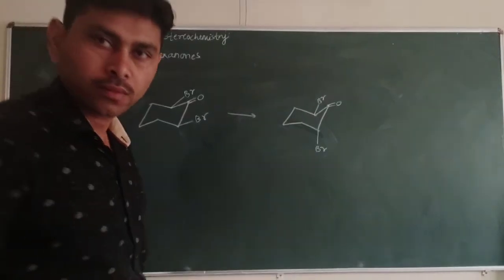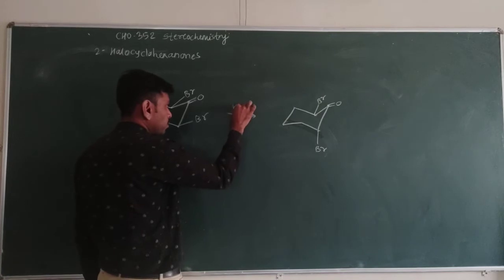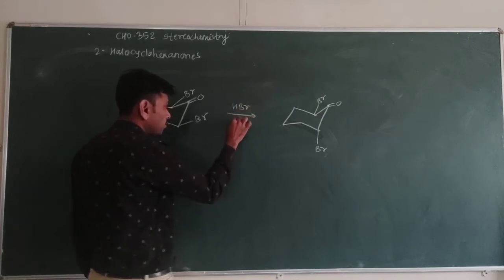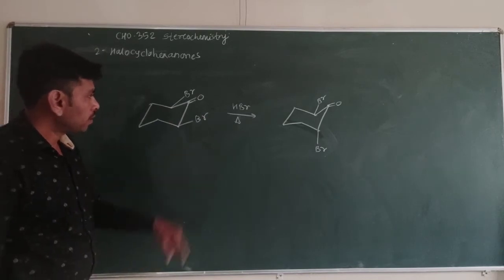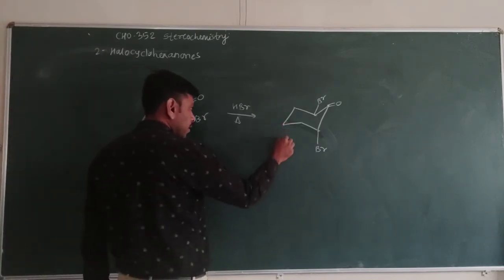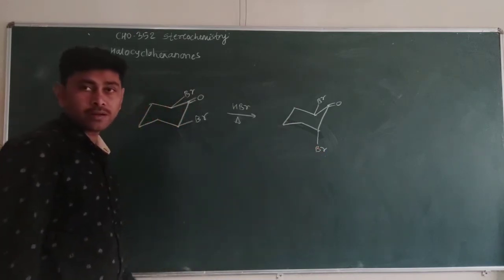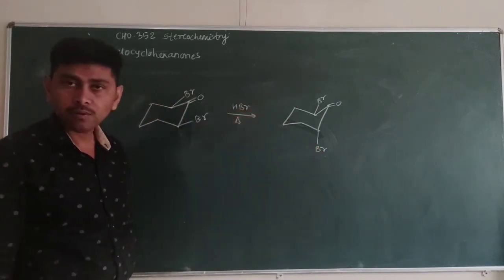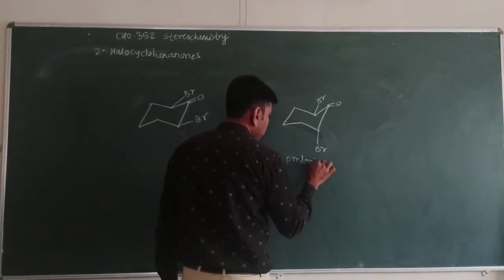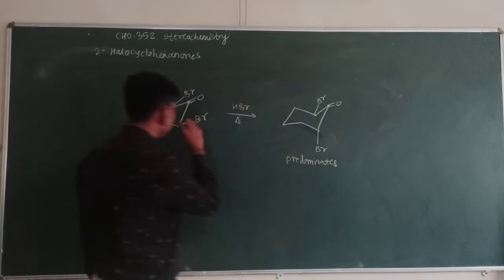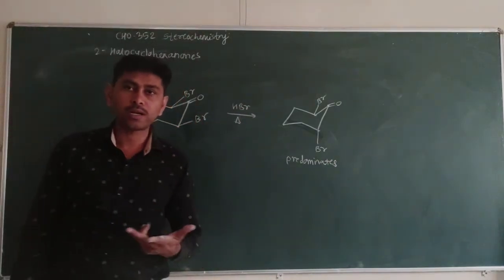Now in this position, one group is axial, one group is equatorial, bromine is equatorial. But here in this case we know that there is an interaction between the axial group and this bromine, but still the axial conformer predominates. This conformer predominates over this equatorial conformer, because as we know, generally we saw in the 2-alkyl ketone effect